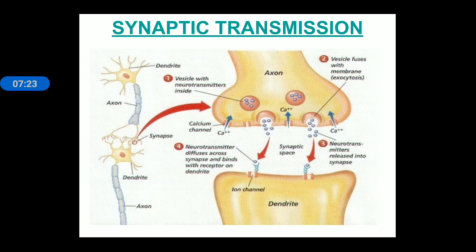You can see it is mentioned clearly in the numbered points 1, 2, 3 and 4. In one, vesicles with neurotransmitter are present inside, then the vesicle fuses with the membrane and this chemical is released and attaches with the receptors, and further the message travels from one axon ending to the next dendrite portion.